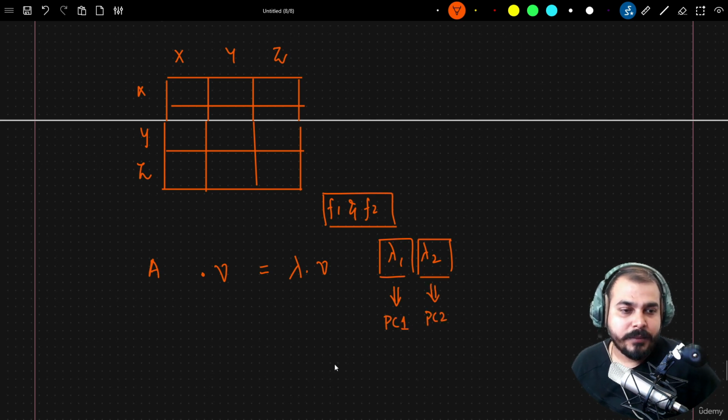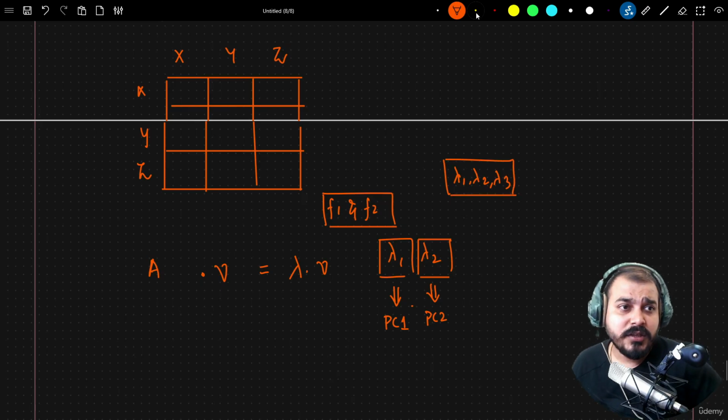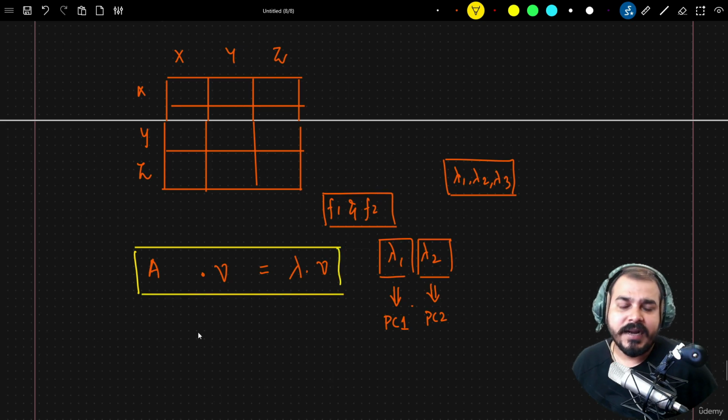So this will be PC1, right? Like this, when you have three features, you are going to get lambda 1, lambda 2, lambda 3, which are the eigenvalues. Just by using this equation, you will get eigenvectors and, based on the number of features you have, that many lambda values.